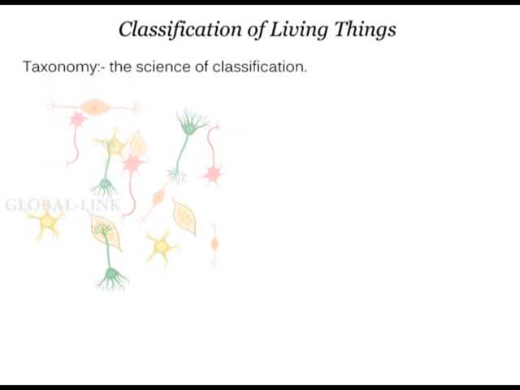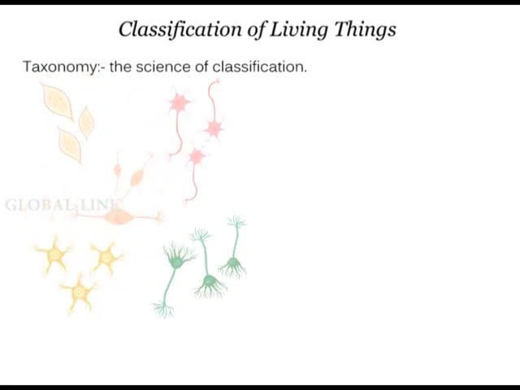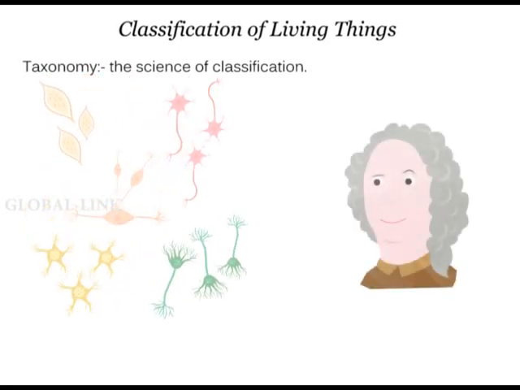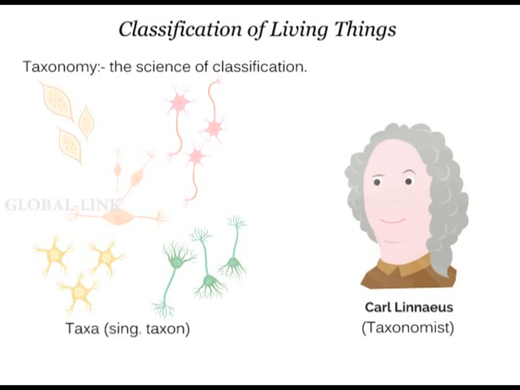The science of classification is called taxonomy. Biologists who study taxonomy are called taxonomists, and the small groups or units of classification are called taxa.